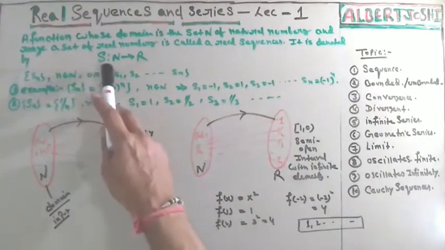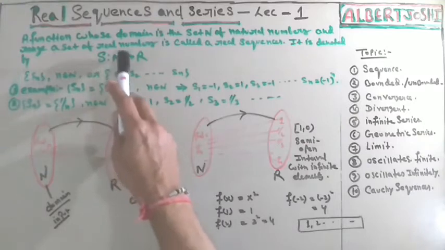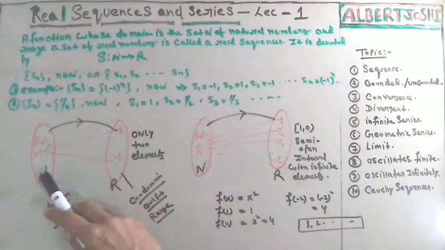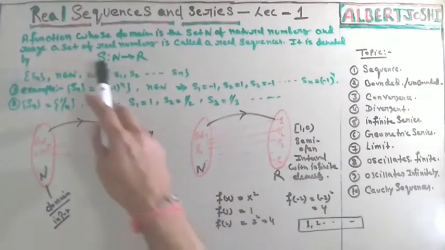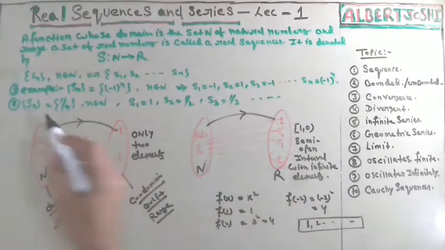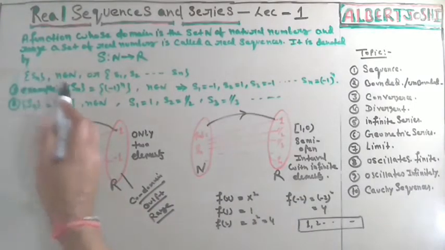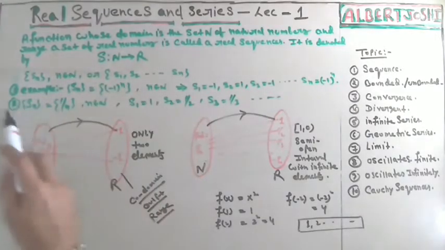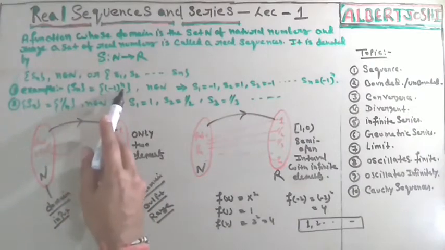It is denoted by S, the name of the function. N to R means the input is the set of natural numbers and the output is the set of real numbers. That is the meaning. After that we denote it by the symbol {Sn}, where n is a natural number, or S1, S2 up to Sn. In the first example, Sn is equal to (-1)^n.